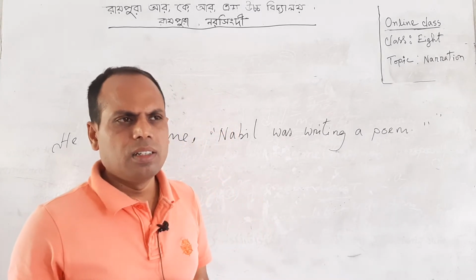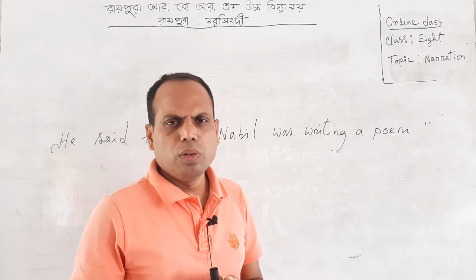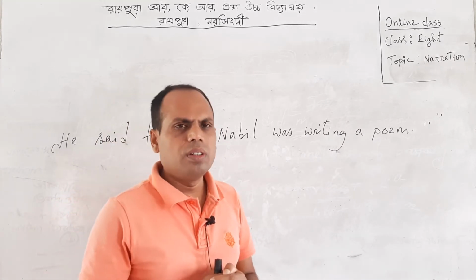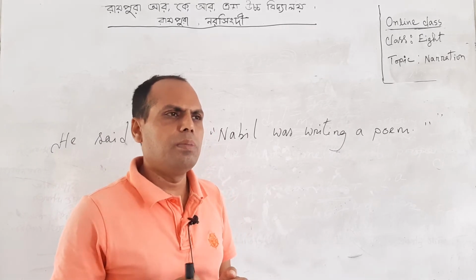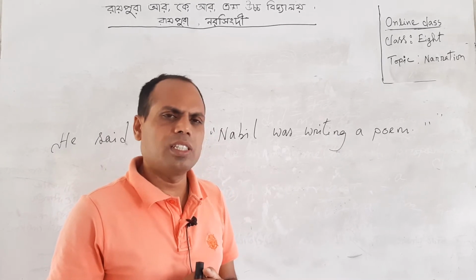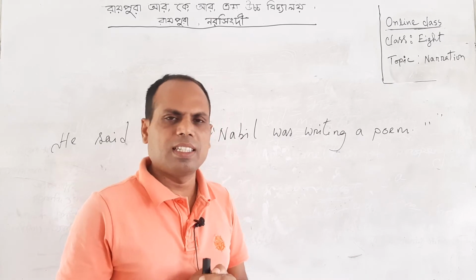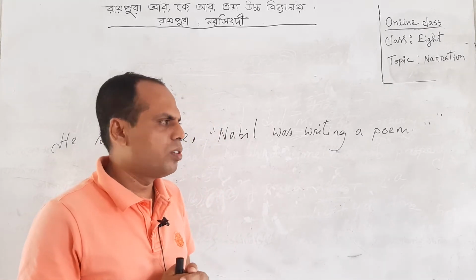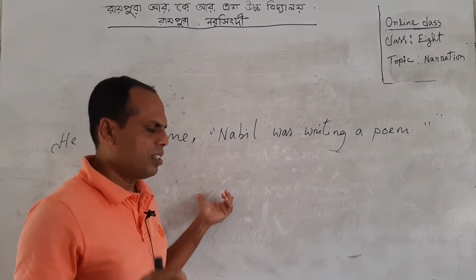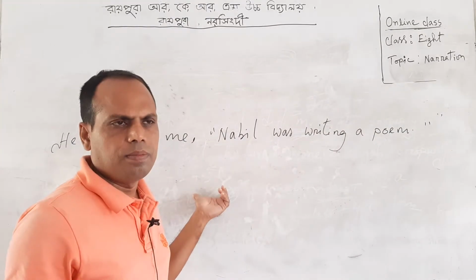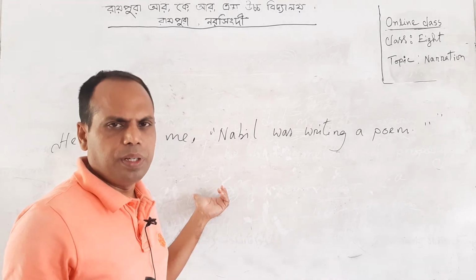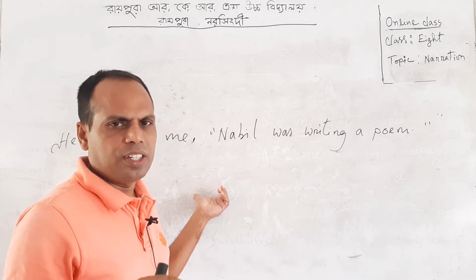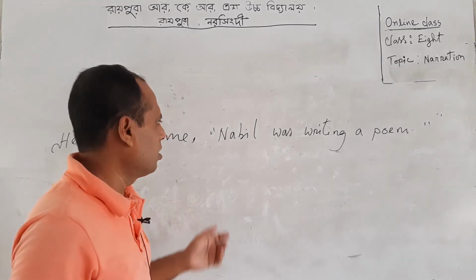And I think all of you know the structure of past perfect continuous tense. For reminding, I am telling it again. The structure is subject plus had been plus verb 1 with ing plus extension.